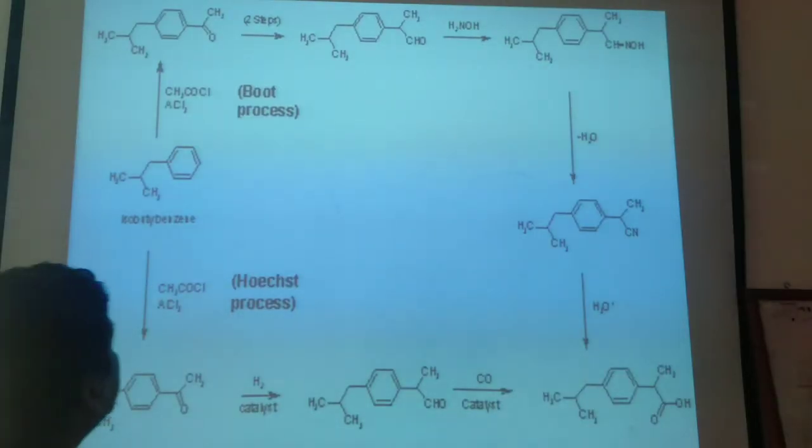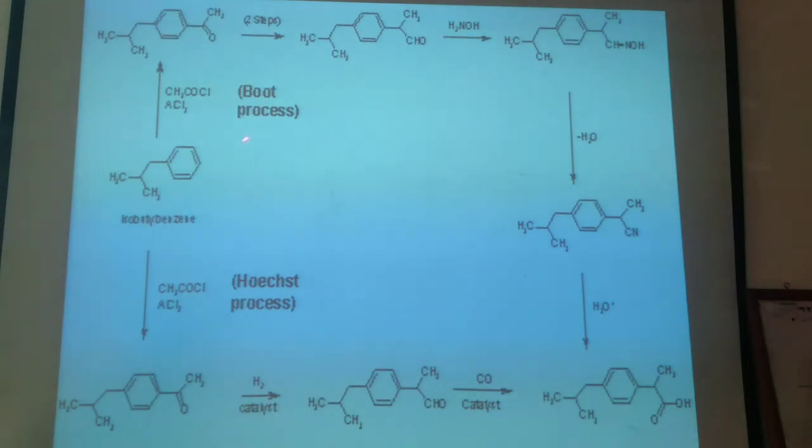There are two other methods by which you can synthesize ibuprofen. One is the Boots process and the other is the Hoechst process. The same precursor is used, isobutyl benzene. Isobutyl benzene upon acetylation, that is acetyl chloride and AlCl3, is converted into acetyl isobutyl benzene, or isobutyl acetophenone.